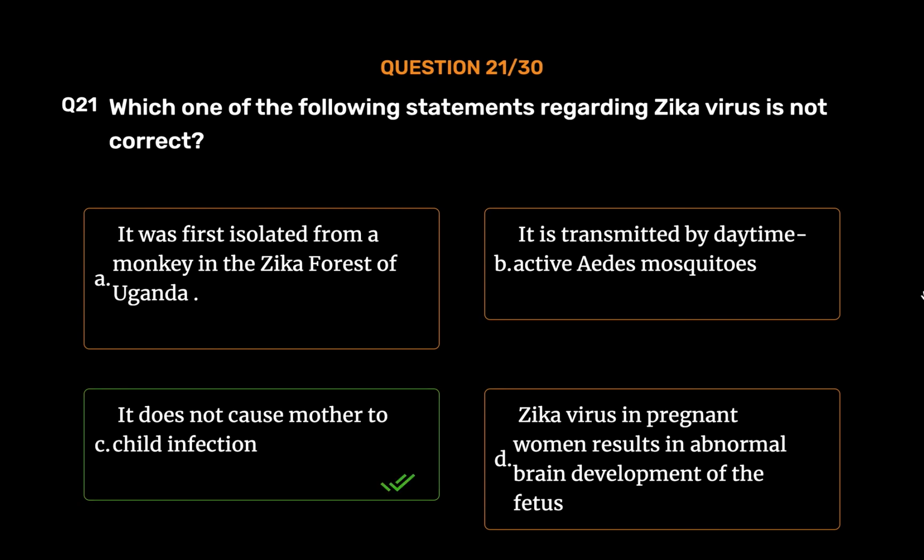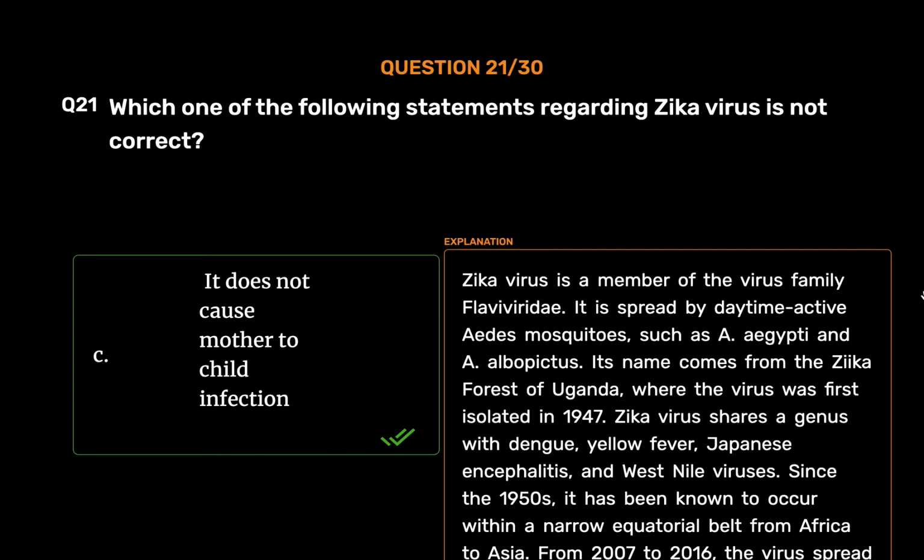It does not cause mother-to-child infection. Zika virus is a member of the virus family Flaviviridae. It is spread by daytime active Aedes mosquitoes, such as A. aegypti and A. albopictus. Its name comes from the Zika forest of Uganda, where the virus was first isolated in 1947.